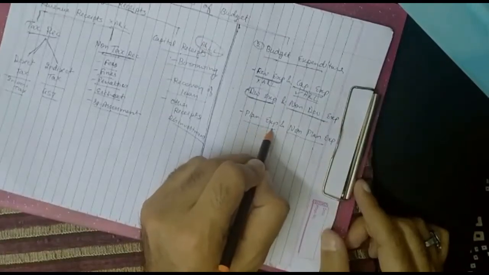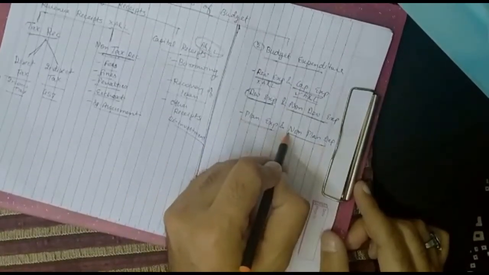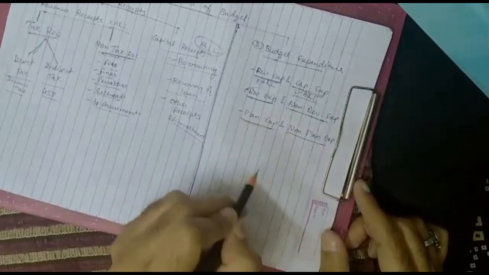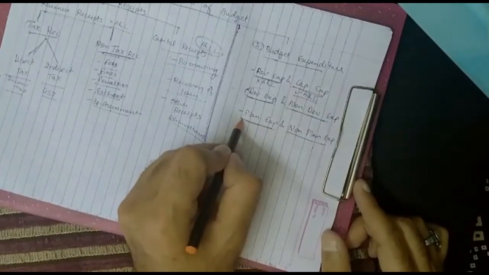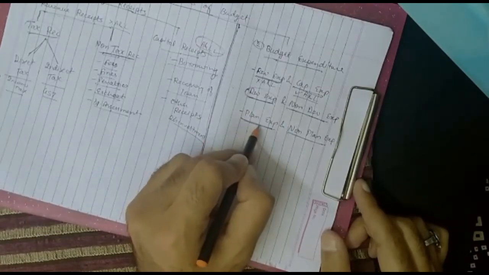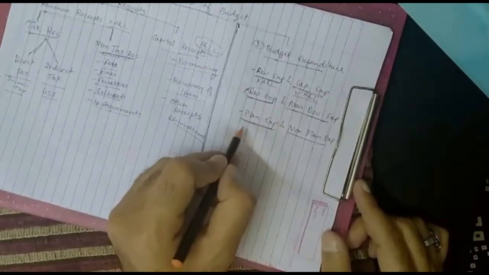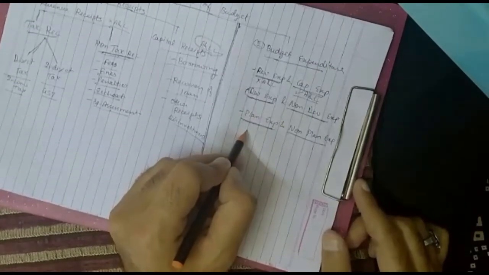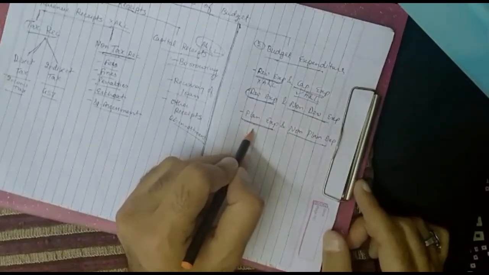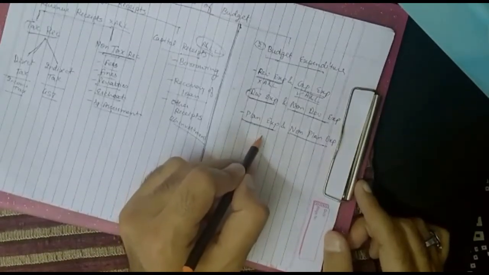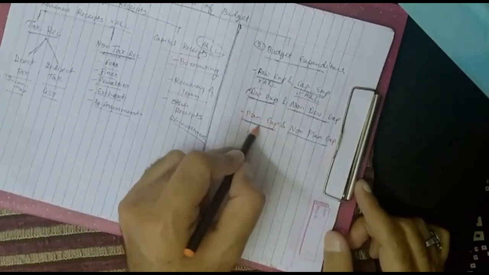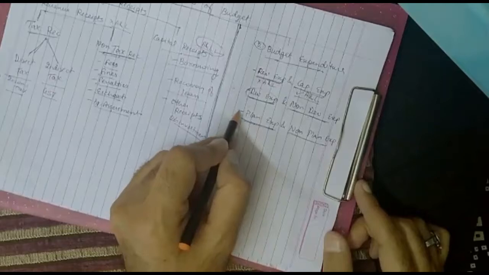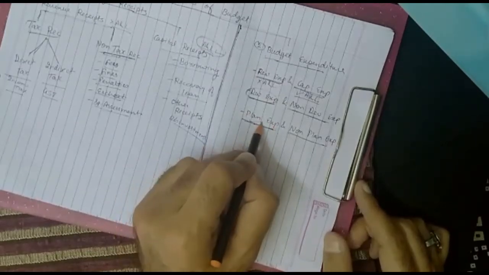The third and the last step is planned expenditure and non-planned expenditure. Those expenditure which are decided by the government in the central plan, that would be termed as planned expenditure. Say for example, government has already planned that in the financial year, government is going to incur expenses on education or health, which is already decided and mentioned in the central plan, that would be termed as planned expenditure.